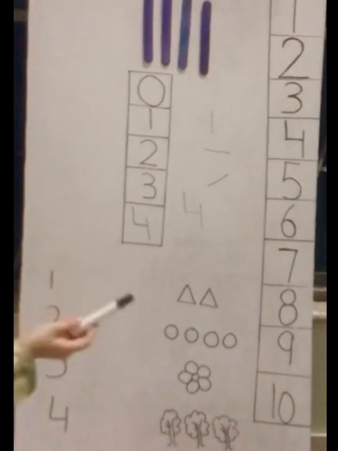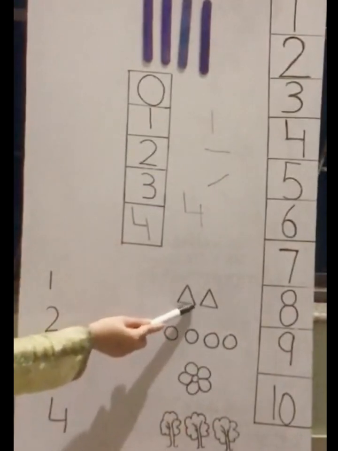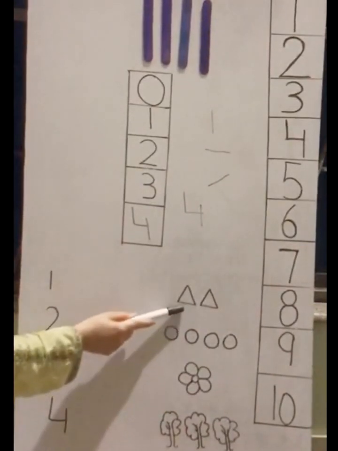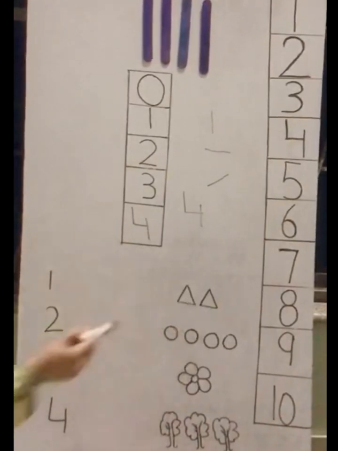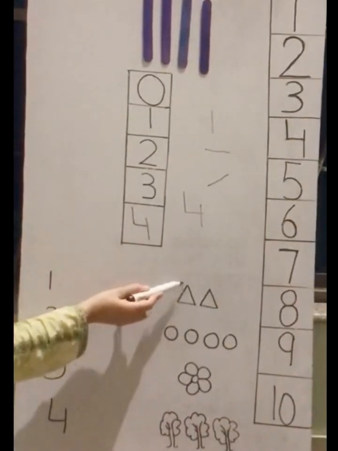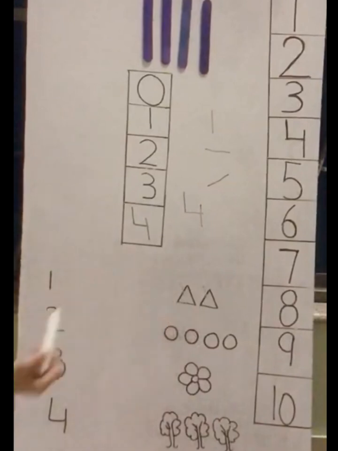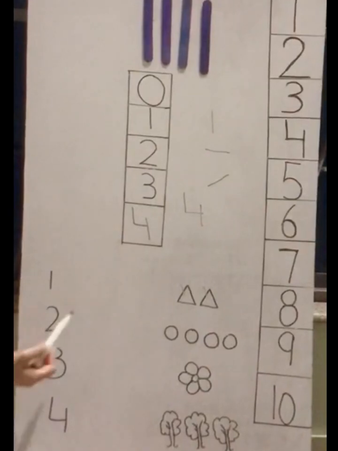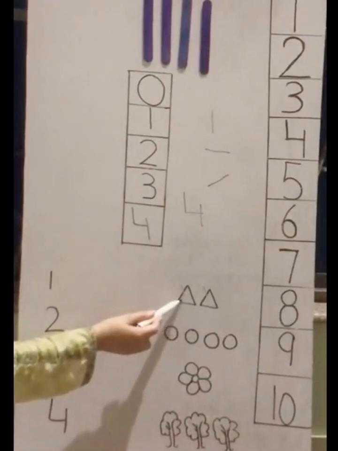Okay? Which picture is this? What shape is this? Triangle. How many triangles are there? 1, 2. Count with me. 2 triangles. Where is number 2? This is number 2. Yes. You have to match number 2.